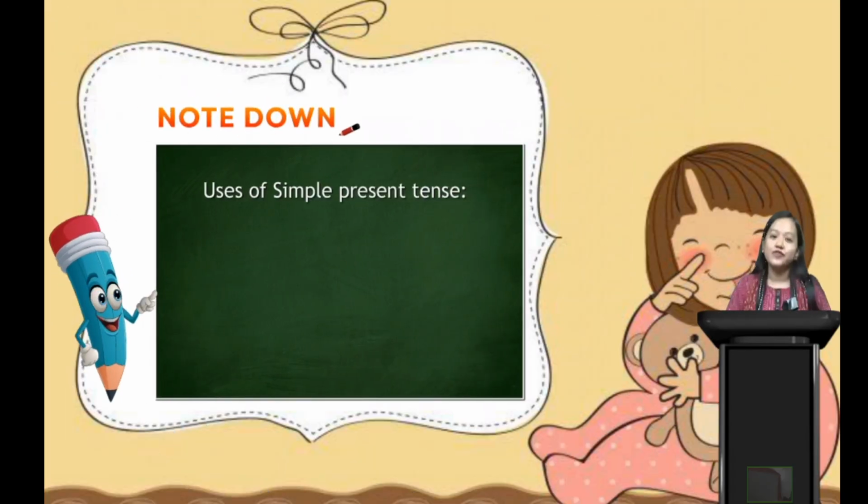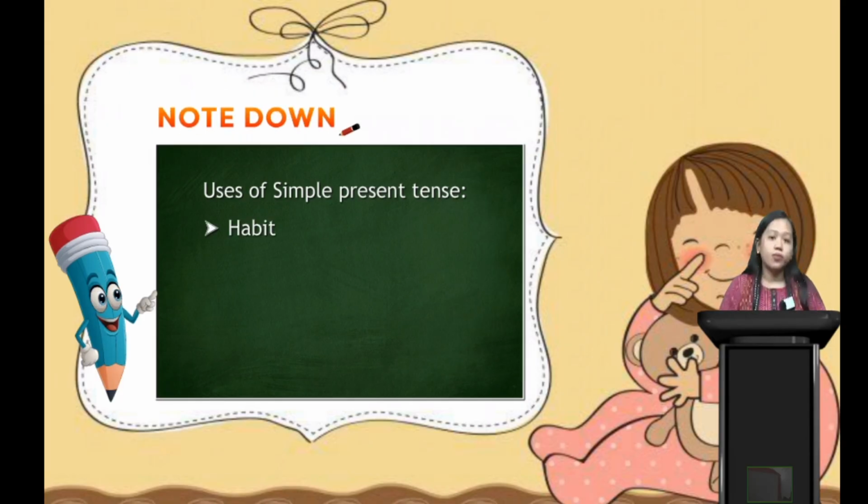So now, an important point for you all to note down. It's written, note down. It means you have to take your pen and paper and write it down. So what does it say, an important point? Uses of simple present tense. Let's see what the uses are. When can we use simple present tense?